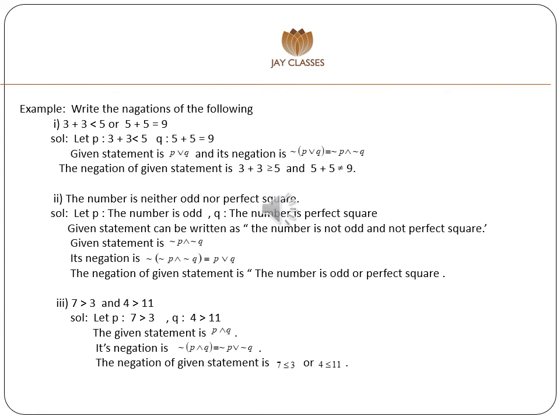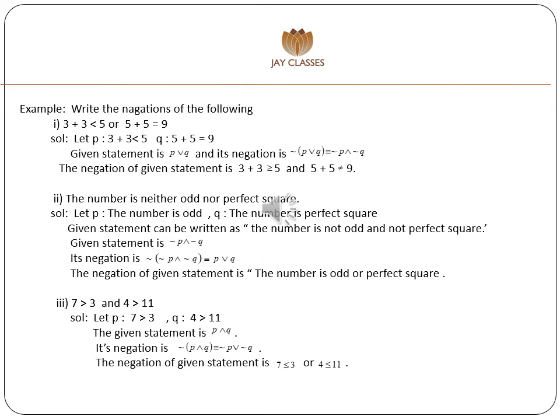Its symbolic form negation P and negation Q. Then its negation is negation of bracket negation P and negation Q is equivalent to P or Q. The negation of the given statement is the number is odd or perfect square.